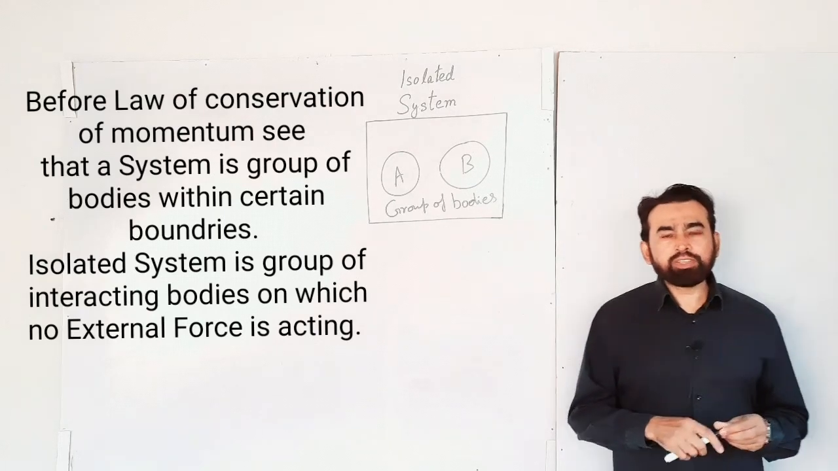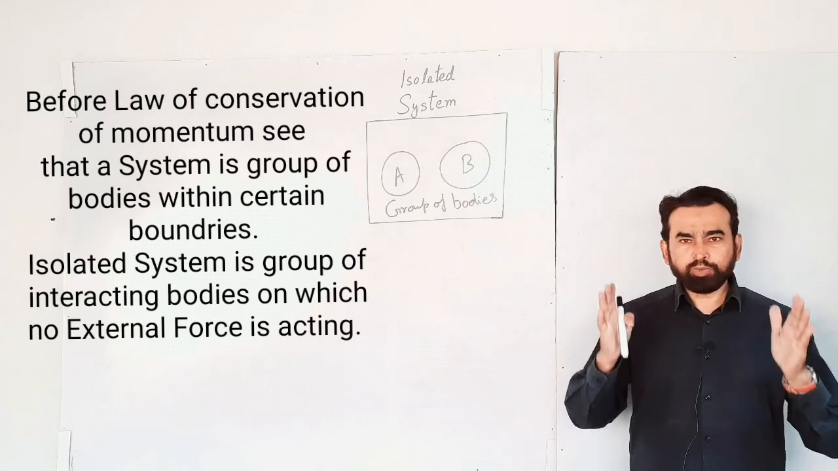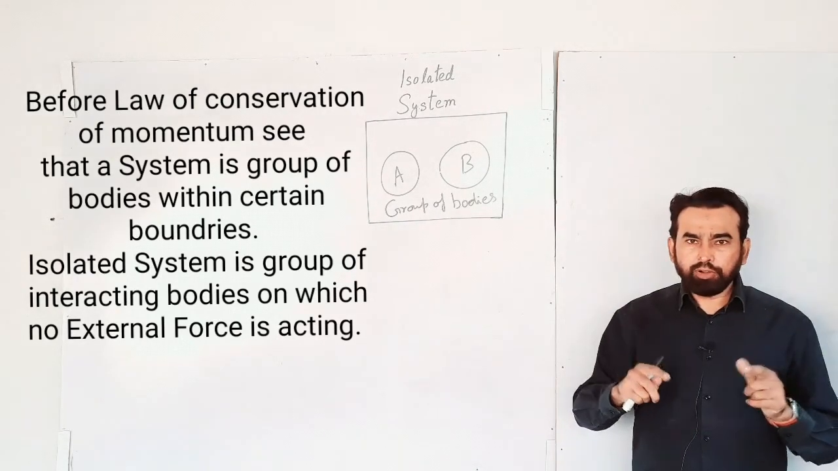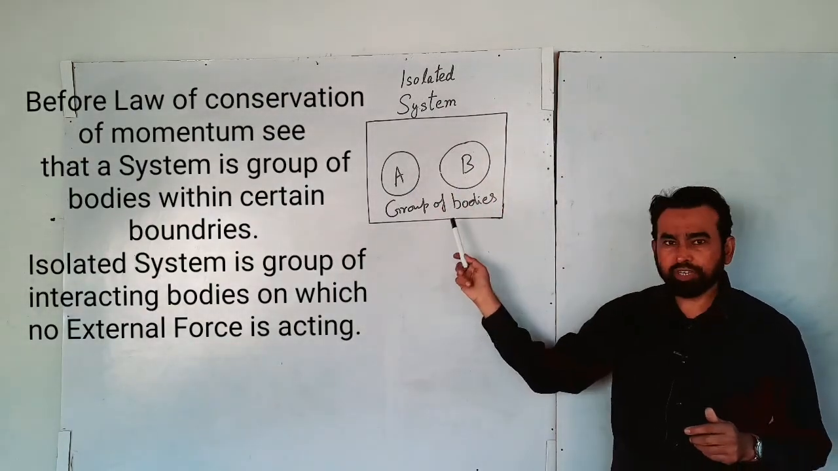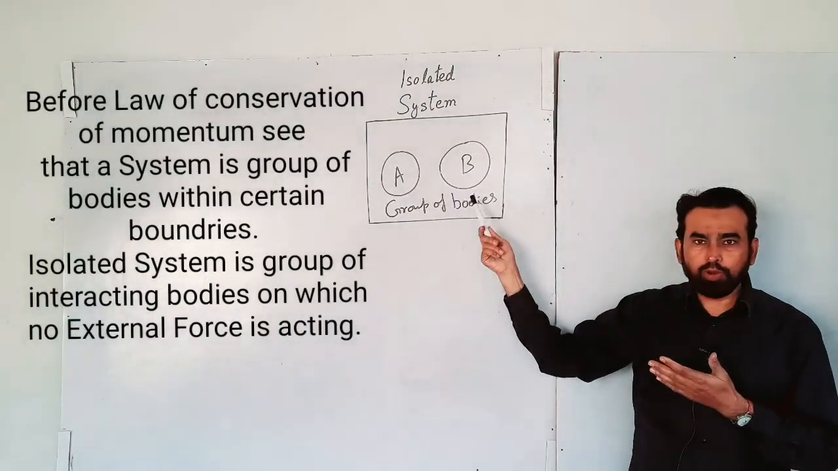The system is a group of bodies. There may be two or more than two bodies within a group. So a system is a group of bodies within certain boundaries. Like here I have shown you a group of two bodies within certain boundaries. So this is called a system of these two bodies.